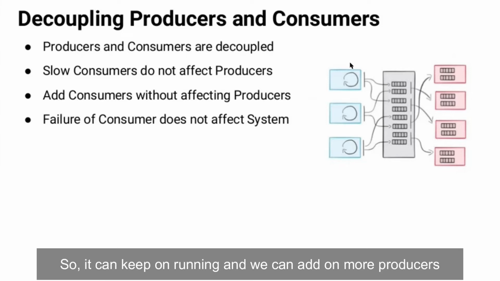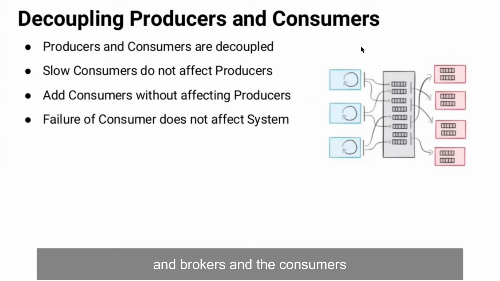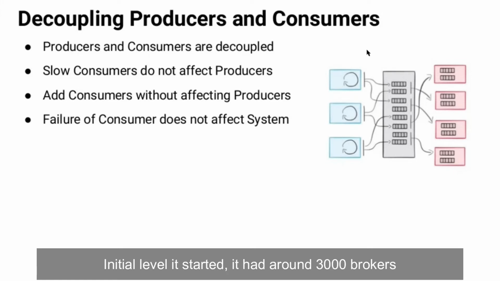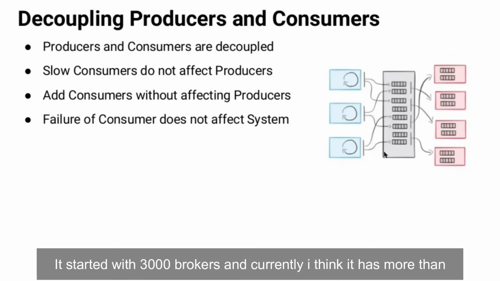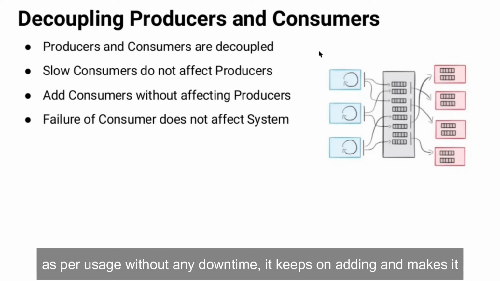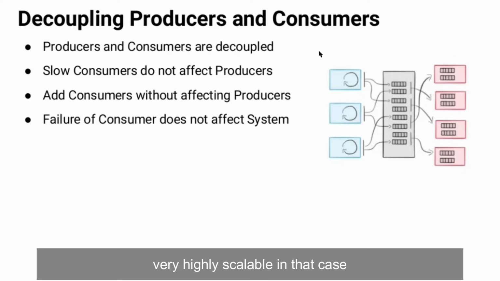So it can keep on running, and it makes it highly scalable. If I have to give an example, Netflix is using this Apache Kafka architecture, and when it started, it had around 3,000 brokers, and currently I think it has more than 2 lakh or 3 lakh brokers in place. As per usage, without any downtime, it keeps on adding, which makes it highly scalable.